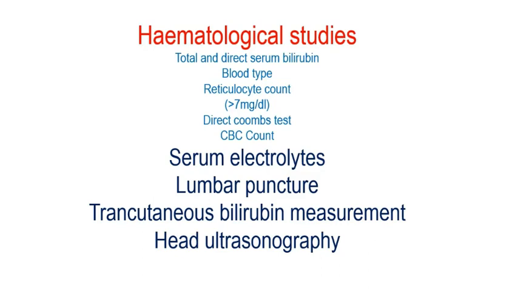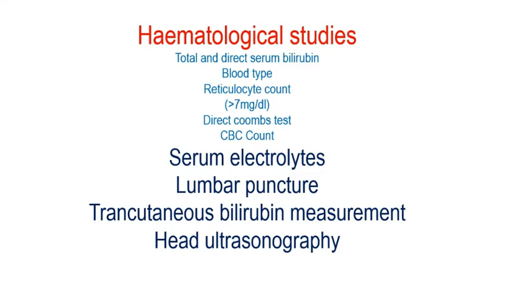So it was seen that total serum bilirubin of more than 20.7 to 59.9 mg per dl can cause kernicterus in the babies, depending upon the different conditions of maturity and any predisposing factors. Second, we have to go for blood type. As you know, with blood type, we can rule out the pathological conditions of hemolytic disease of newborn, RH incompatibility or ABO incompatibility.